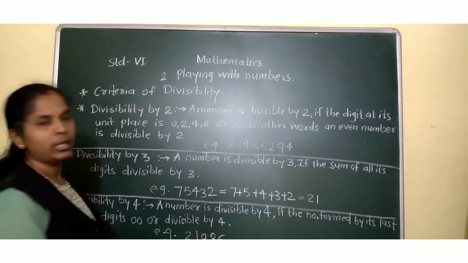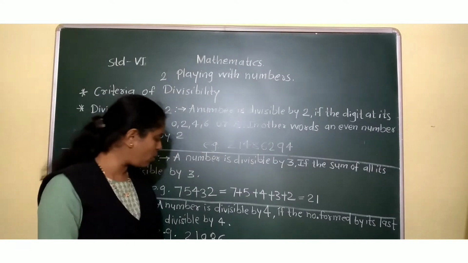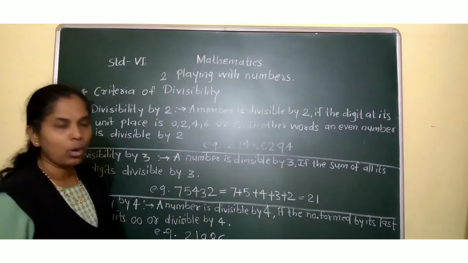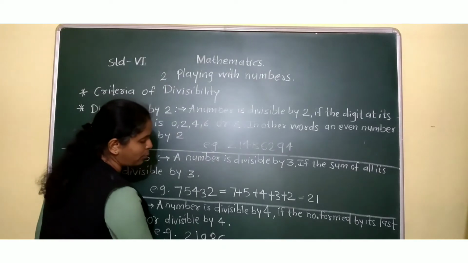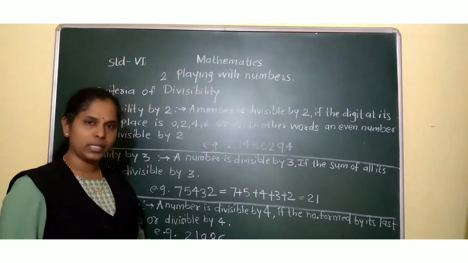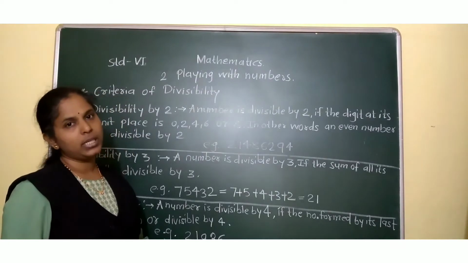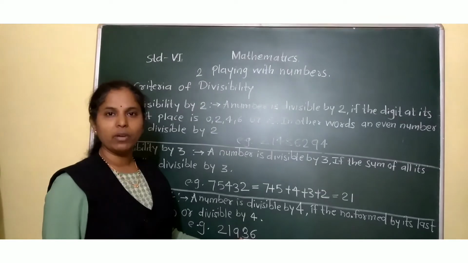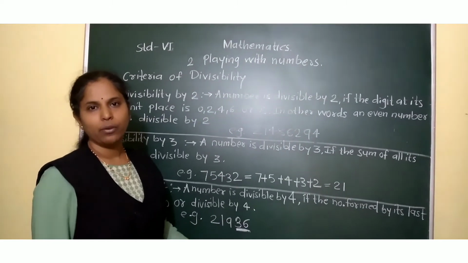21,936. Whether it is divisible by 4 or not, how to see? You'll have to observe the last two digits. The last two digits make the number 36. Correct? Now 36, is it divisible by 4? Yes, 4 9s are 36. So the given number is also divisible by 4.